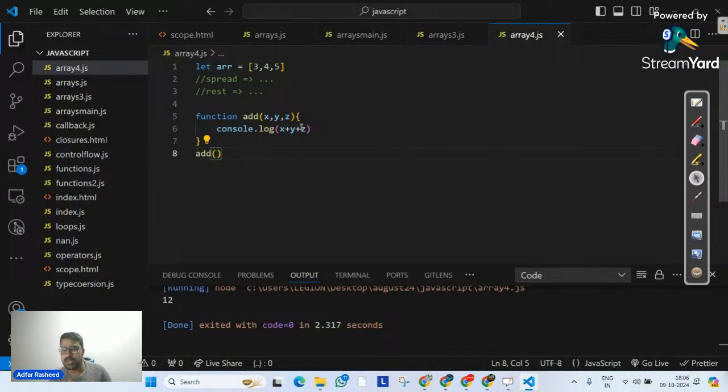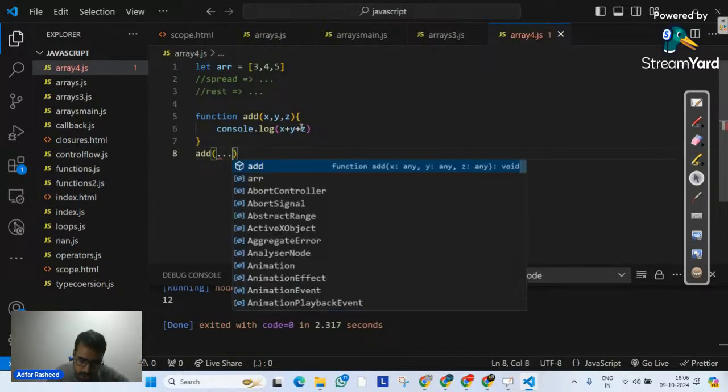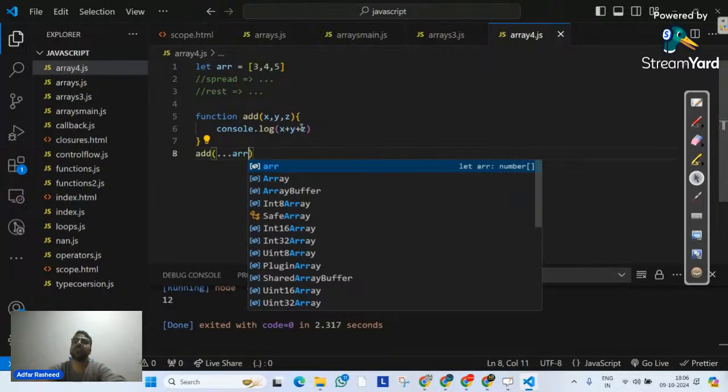So why don't I simply tell my program, hey, you already have a data variable ARR, simply separate the values of ARR over here. Separate means spread. So I will simply write three dots ARR. What does that actually mean? It means I am not telling it to actually put the array here. No, it never means that. It means whatever the values inside that array are, separate them here. Separate. That's what the separate operator means.